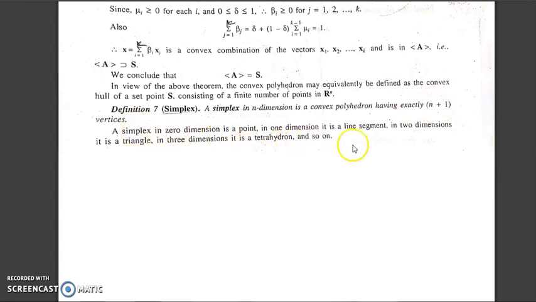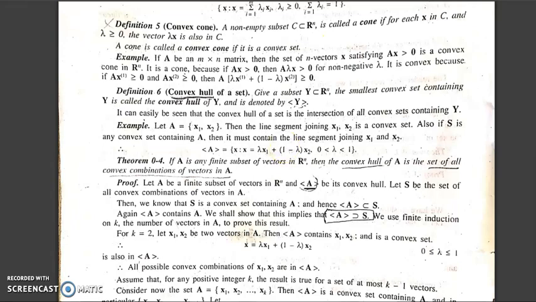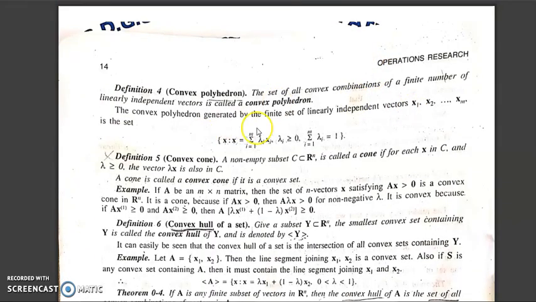A simplex in 0 dimension is a point. In 1 dimension it will be a line segment, because a line segment has 2 points. In 2 dimension it will be a triangle. In 3 dimension it is a tetrahedron, a figure made by 4 points. So a simplex in n dimension is a convex polyhedron. What was the convex polyhedron? A convex polyhedron is a set of all convex combinations of a finite number of points.